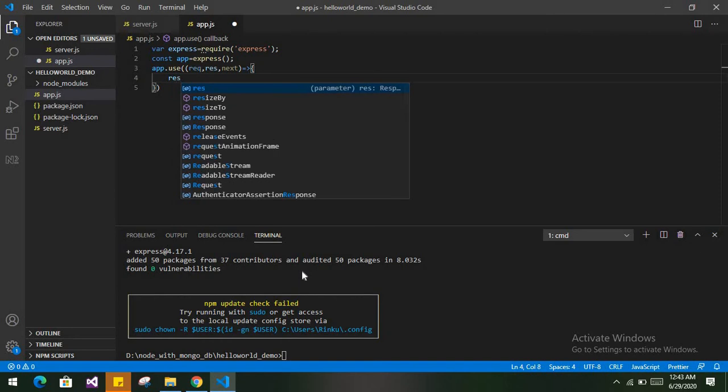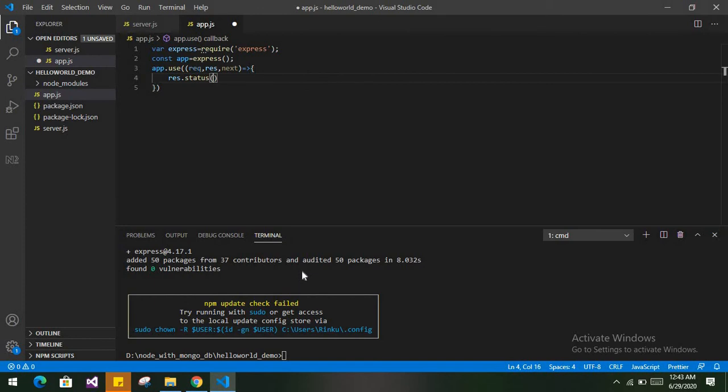So our application will send response.status(200), meaning okay, .json, and we will pass a message to the user so that the user can identify that we have made the connection successfully. So we will pass success, or whatever message you like, for example hello world.